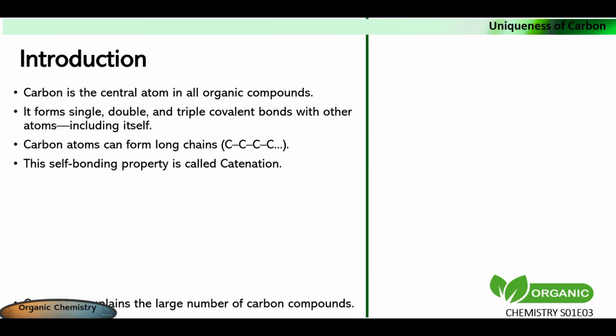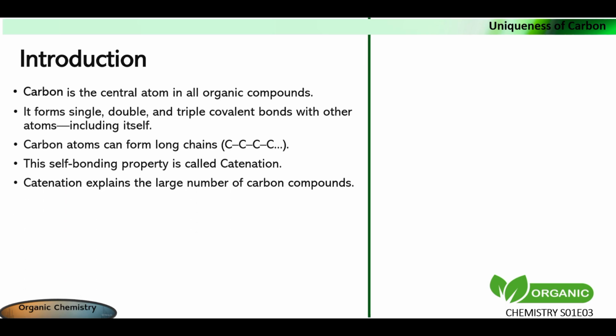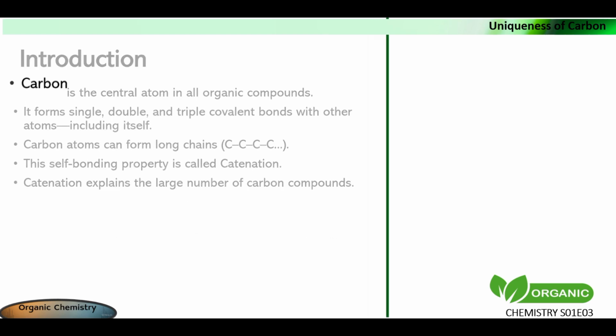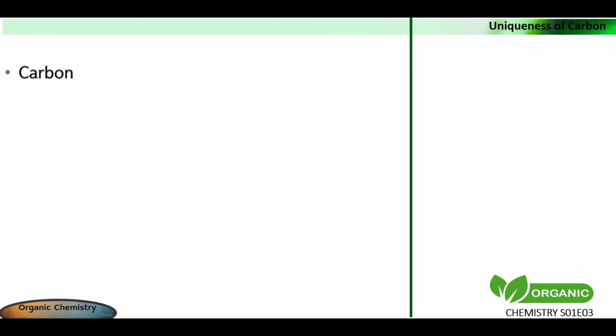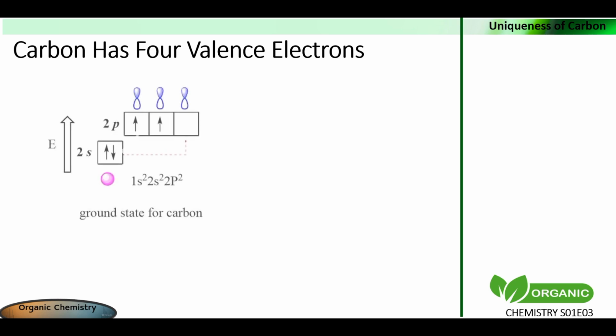I promised in the previous lesson that we will explore why carbon is a very special and important element in chemistry study. 1. Carbon has 4 valence electrons. This is perfect for covalent bonding. Carbon's electron configuration is 1s2 2s2 2p2 at ground state.